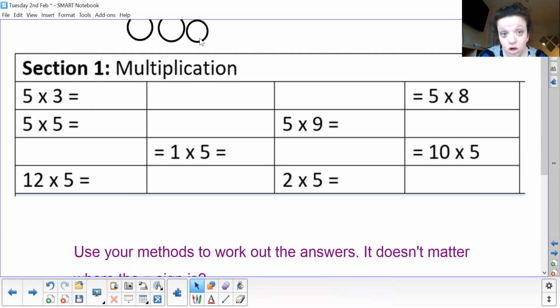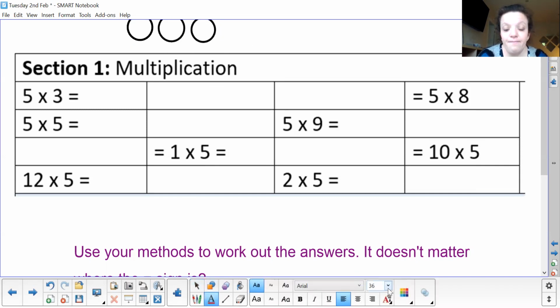Now I could draw 5 dots, but again, I know how to count in 5s really easily. So I'm just going to put a number 5 in each of these boxes. So 1 in there, 1 in there, and 1 in there. And now I can count in 5s. 5, 10, 15. So my answer for this one is 15.